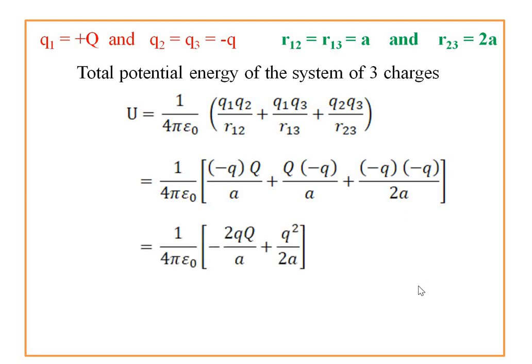It is 1 divided by 4 pi epsilon naught into the bracket minus twice q small q capital Q divided by small a plus q square divided by twice a. In this problem, we have the condition. It is the potential energy of the three charges. It is 0. That means here this one is the 0 value. So equating this, simplifying the above formula, twice small q capital Q divided by small a is equal to q square divided by twice a. So simplifying this equation, we get the ratio of capital Q divided by small q is equal to 1 divided by 4.